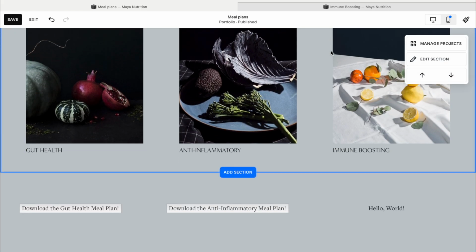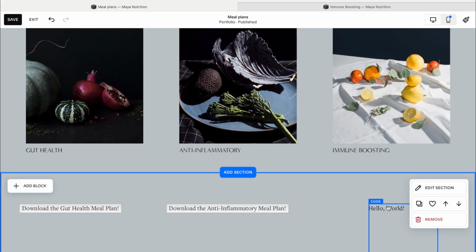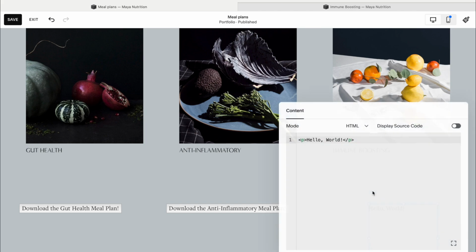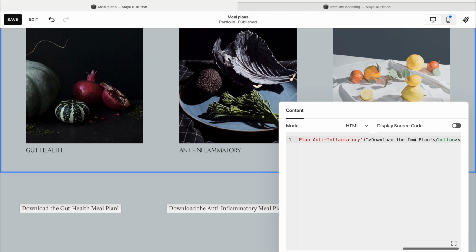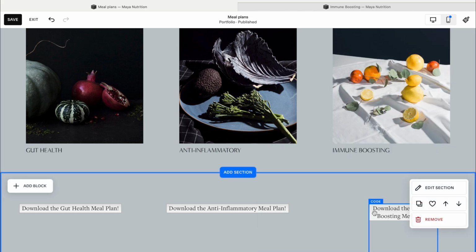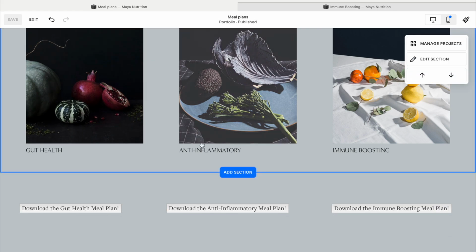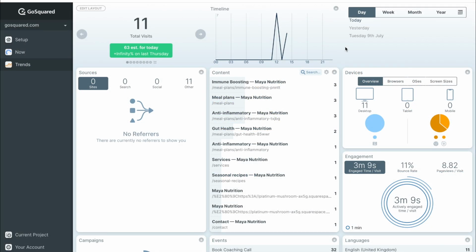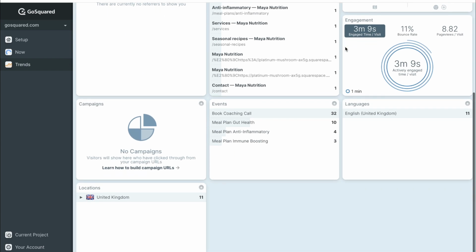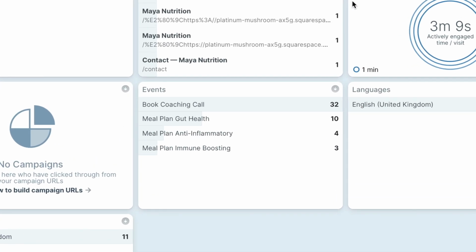In the second example, I'm tracking users who downloaded meal plans. This time, I set a redirect URL to download the meal plan and name both the call to action button and event title accordingly. Once again, the events are pushed live and the data starts pulling into the Events widget, so I can gauge my most popular downloads over time.